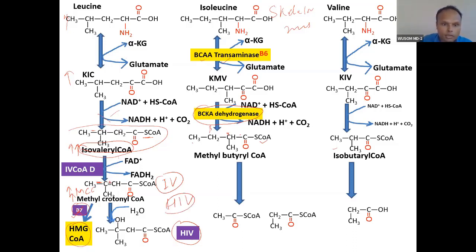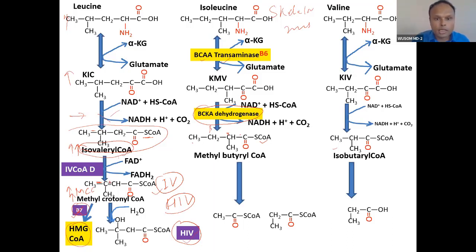Just remember how these are connected. I showed this picture to make you understand where isovaleric acid and hydroxyisovaleric acid come from. That's all.